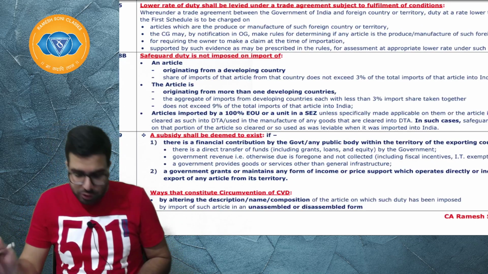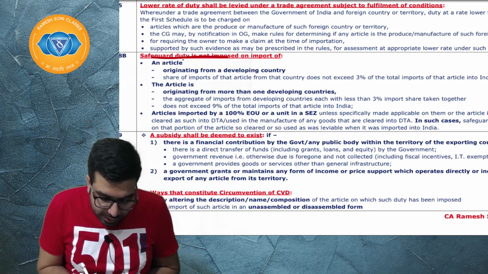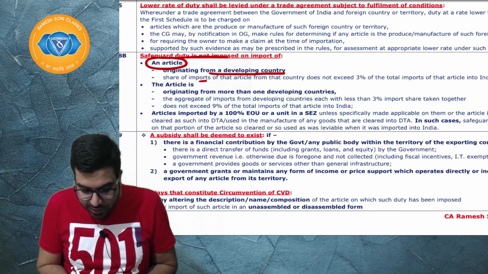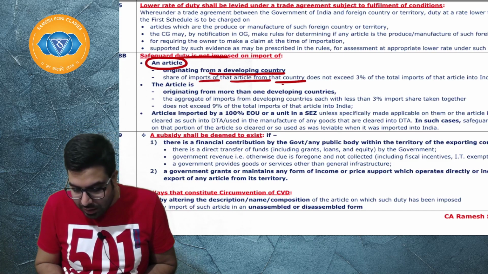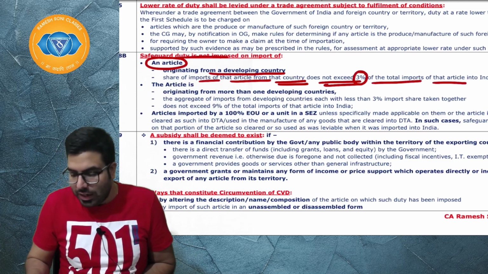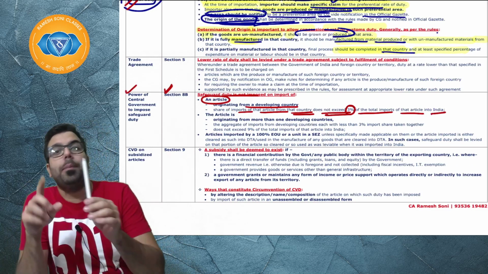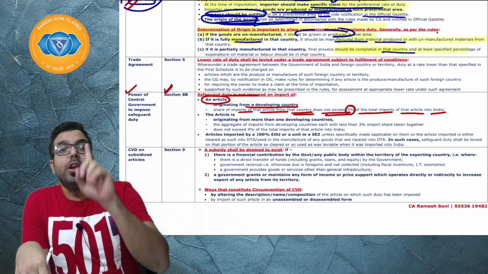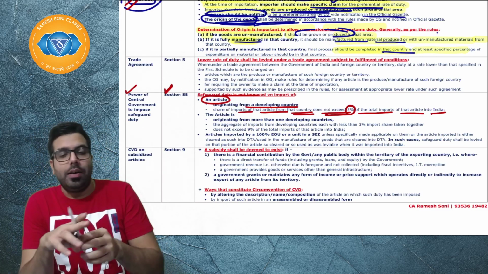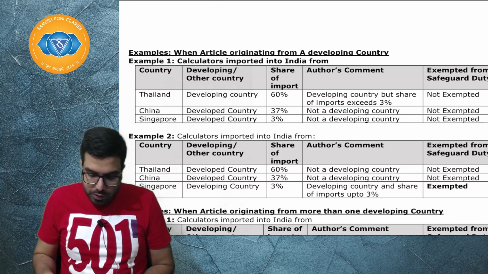So, safeguard duty is not imposed whenever an article is imported from a developing country and the share of import of that article from that country does not exceed 3% of the total import of that article into India. So, for example, this pen is imported from a developing country. Baba, when the article is imported from a developing country it means it is imported from only one developing country. So, Baba, I'll give you an example.